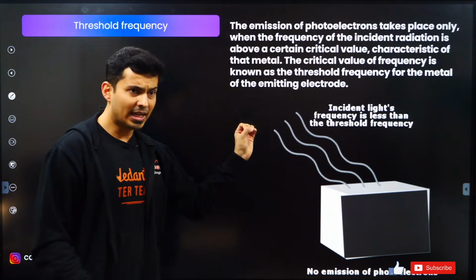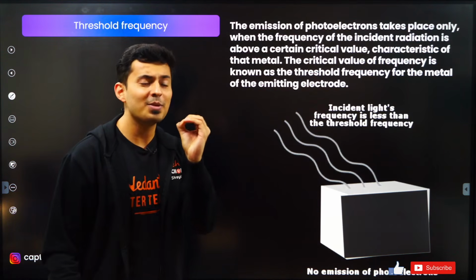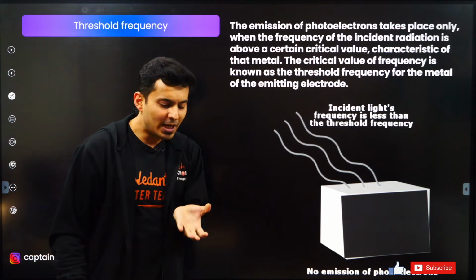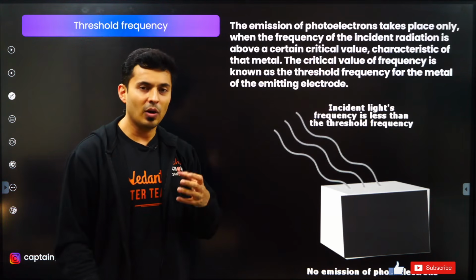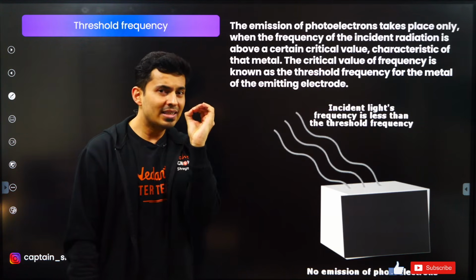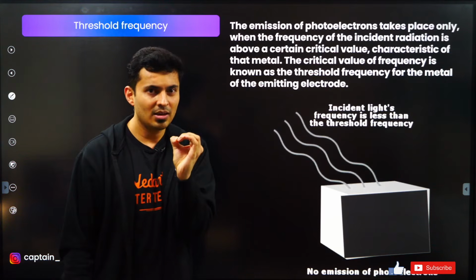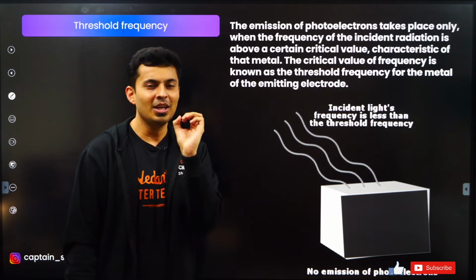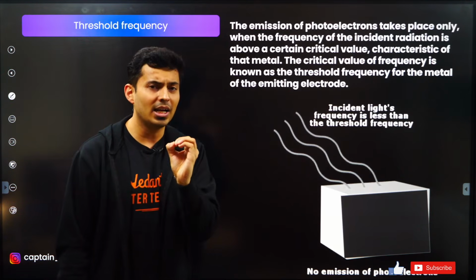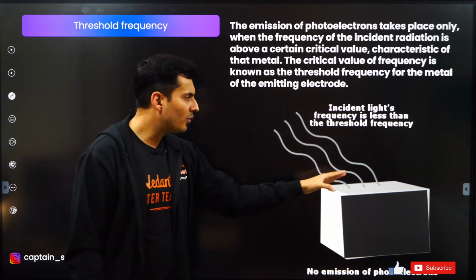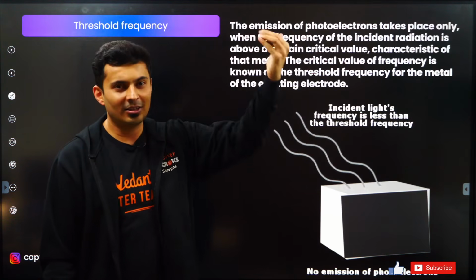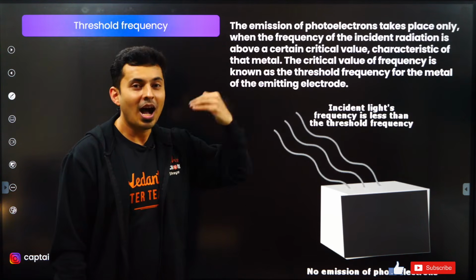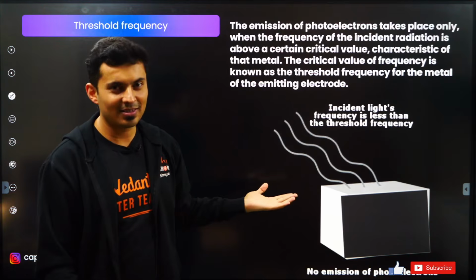Now, like I said, you need light of higher energy, because if the light has low energy, it might not be able to knock the electron out of the shells or out of the atom. So there is a minimum frequency, because frequency decides the energy. There is a minimum frequency of the light below which there is no photoelectric effect. There is a critical frequency, called the threshold frequency, after which the photoelectric effect occurs.